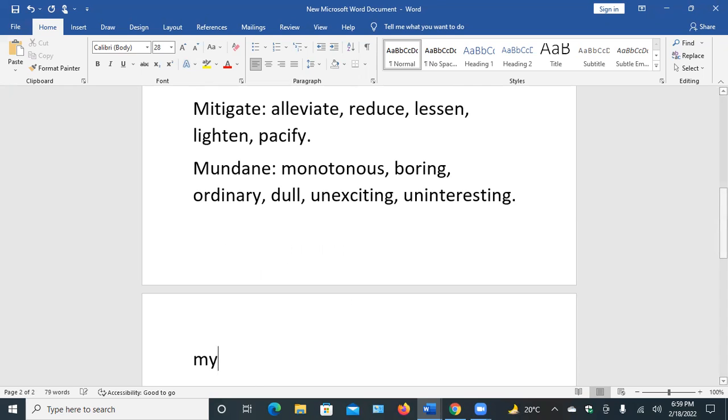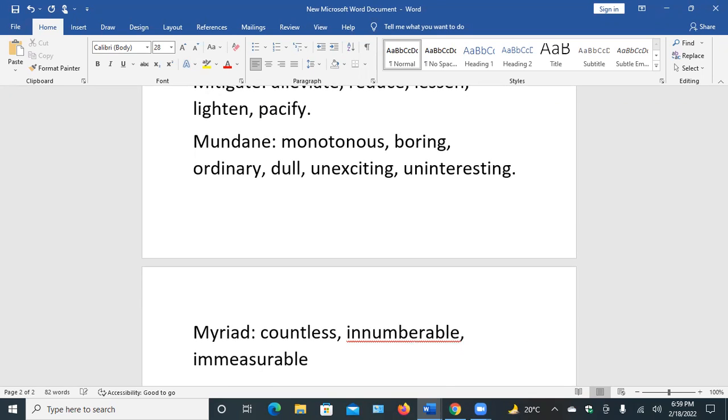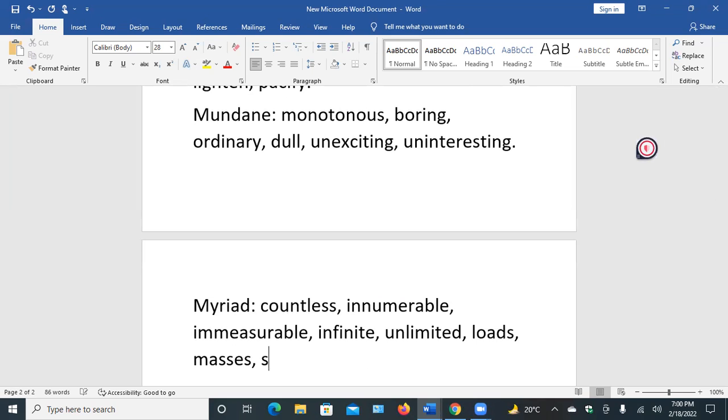The last word is myriad. It means countless, innumerable, immeasurable, infinite, unlimited, loads of something, masses, scores of people.